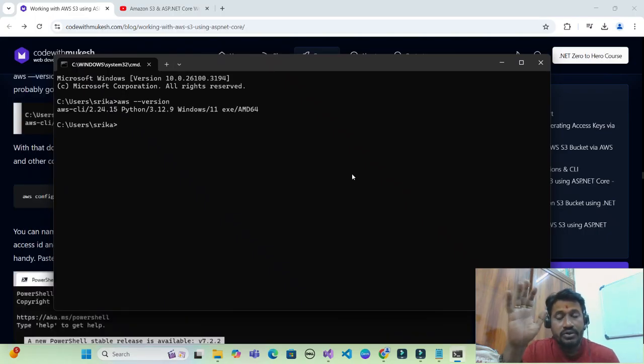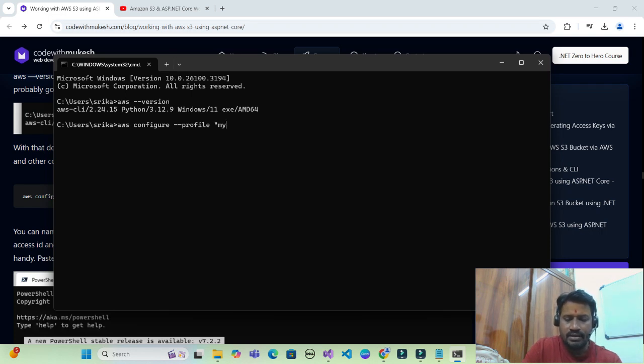Now I have to create a JSON file with secret keys. To do that, I have to say aws configure --profile and give my profile name. Then press enter.